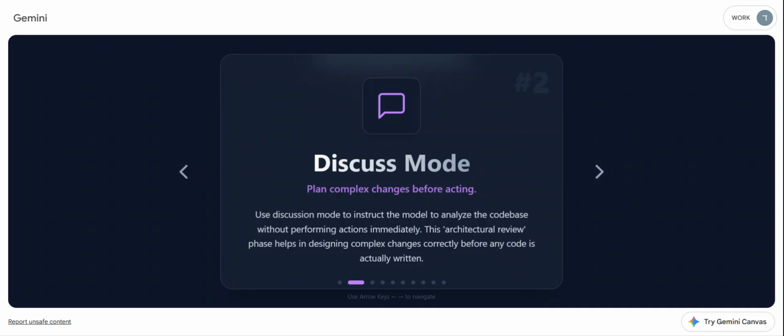Second, this is actually a discussion mode. Discussion mode is a mode that allows you to ask the base questions without it taking action. I mean, do you want to consult? You can use discuss mode. Do you want to think about something, how to do it? You can ask this discuss mode.